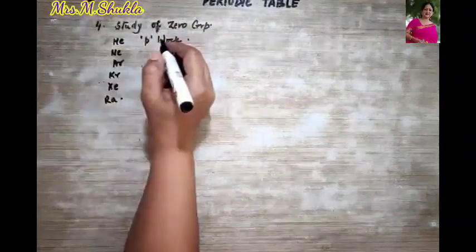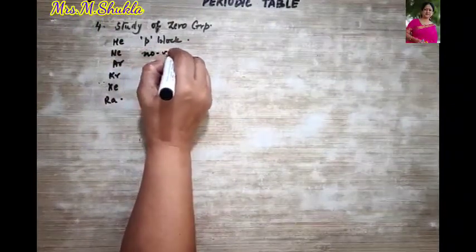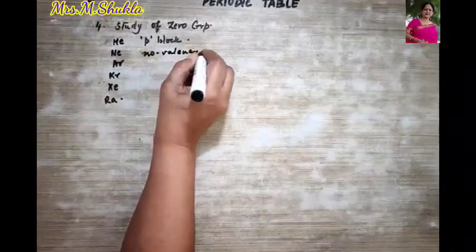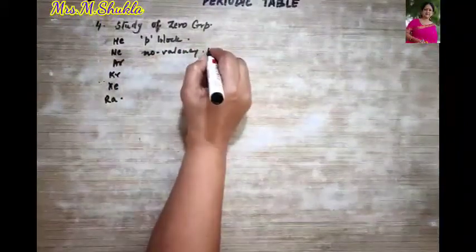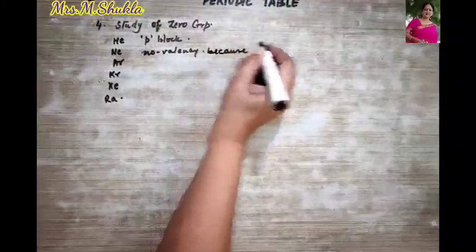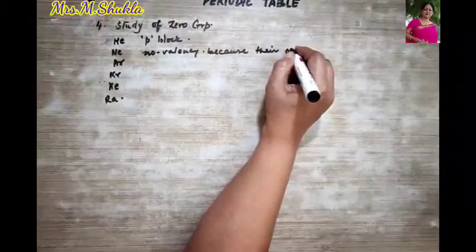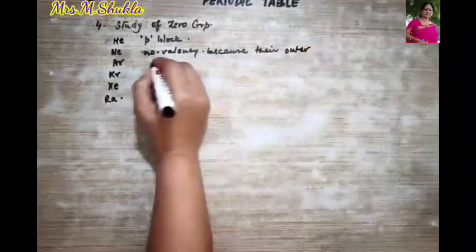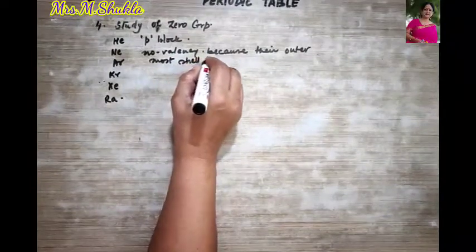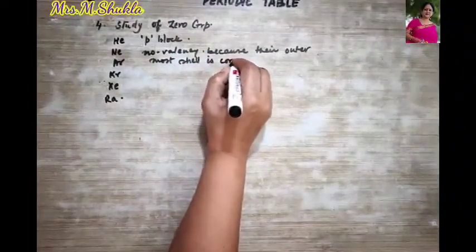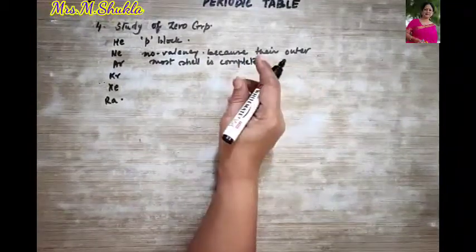What is the peculiarity about them? That they have no valency. Why do they not have any valency? Because their outermost shell is complete, or we can say they follow the octet rule.